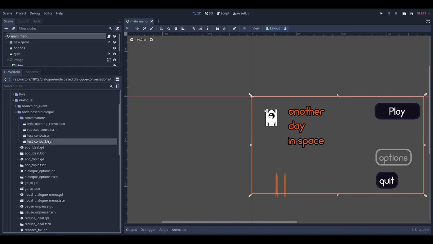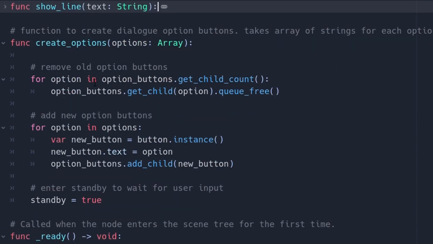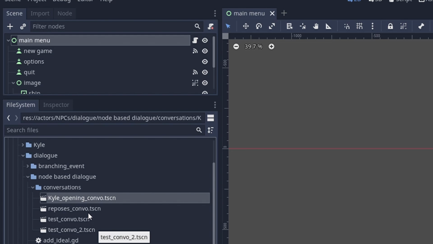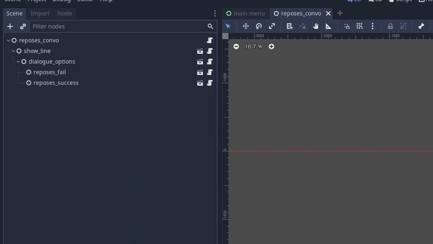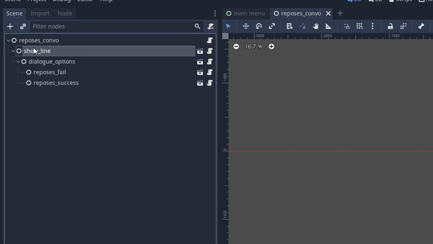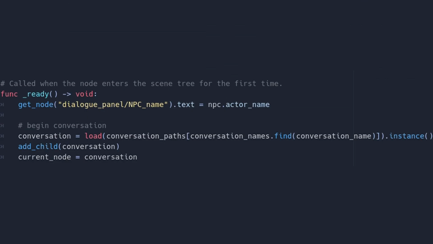We experimented with a few ways of doing the new node-based dialogue, and this is what we landed on. We have our menu that has a function for displaying an NPC line and one for creating dialogue options for the player. Each unique conversation is a scene that is comprised of these special nodes that represent the flow of the conversation and can have different effects on the world. The conversation you want to have then gets instanced as a child of the menu at runtime.